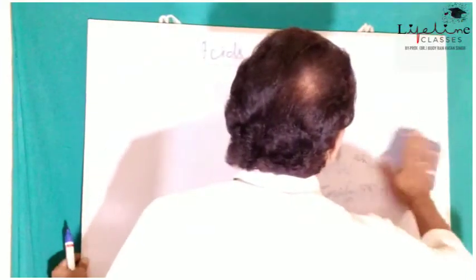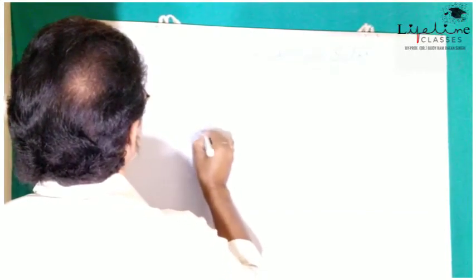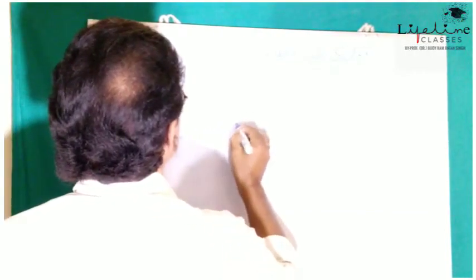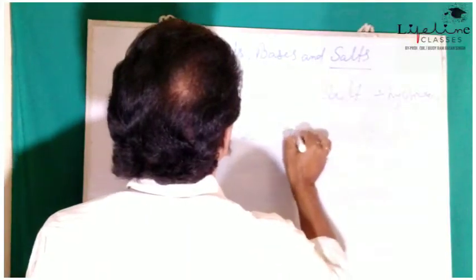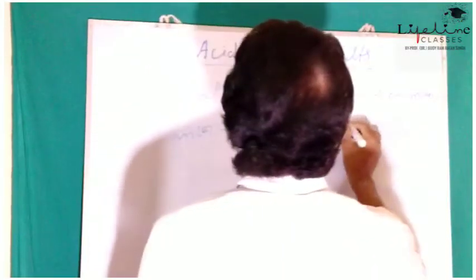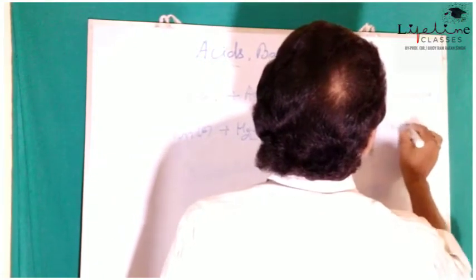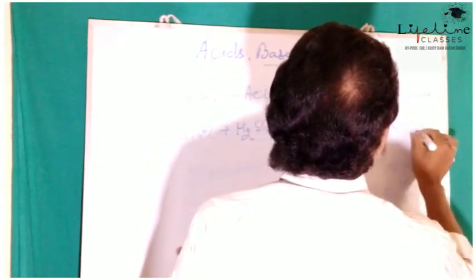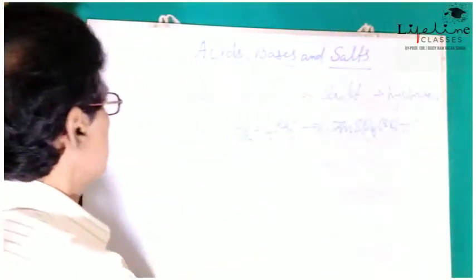See here, suppose zinc granules are treated with dilute sulfuric acid H2SO4 aqueous, we will get ZnSO4 aqueous plus H2 hydrogen gas.